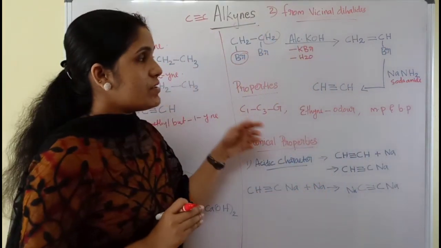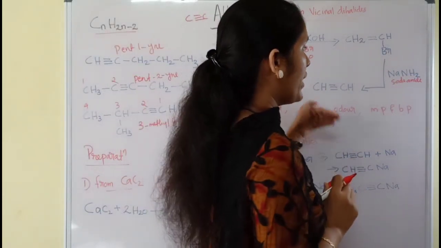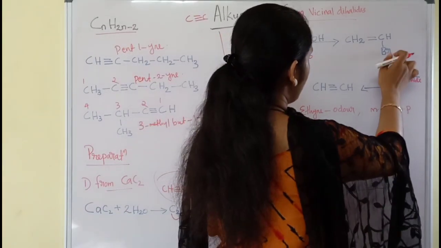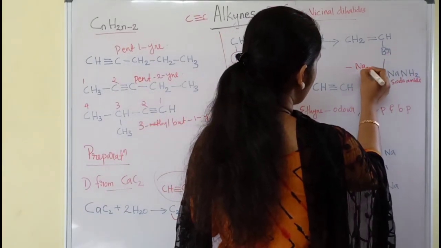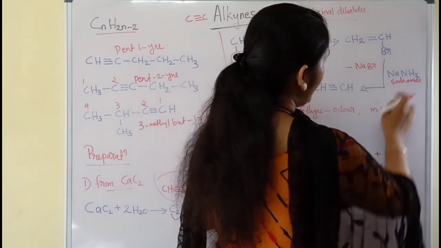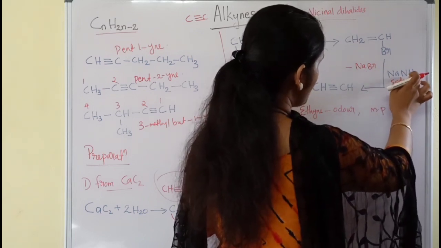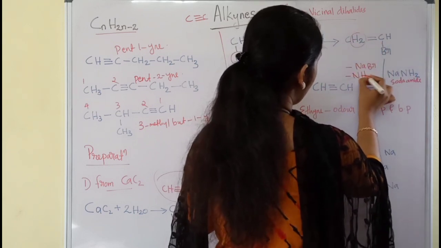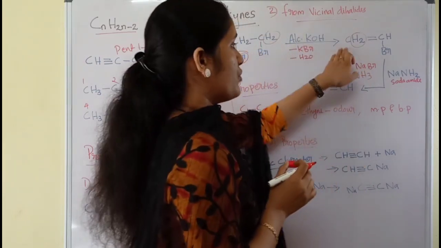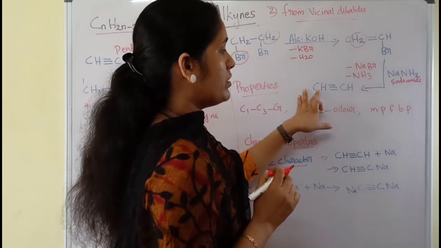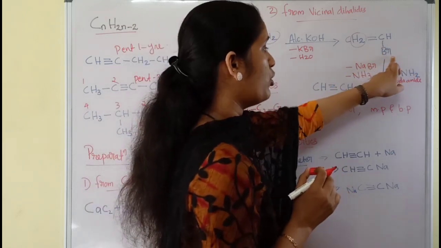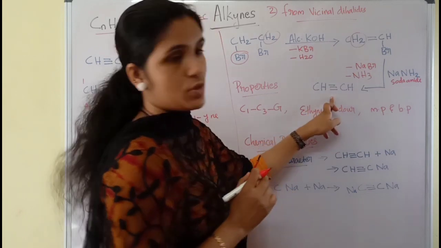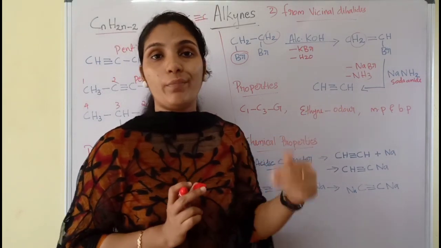When this product is treated with soda amide, here also an elimination reaction takes place. The sodium combines with this Br and is eliminated as NaBr. And now NH2 takes hydrogen from this carbon, which is eliminated as NH3. So from this CH2, one hydrogen is removed. It turns to CH, and here also Br is removed. Therefore, CH will remain. To satisfy the valency, we can give a triple bond here. Thus, ethyne will be obtained.